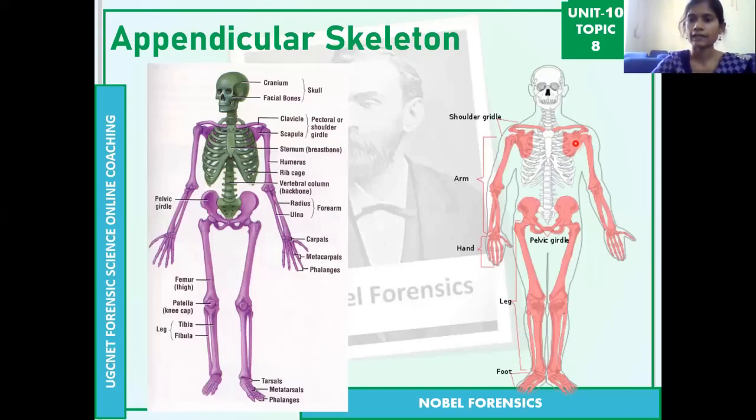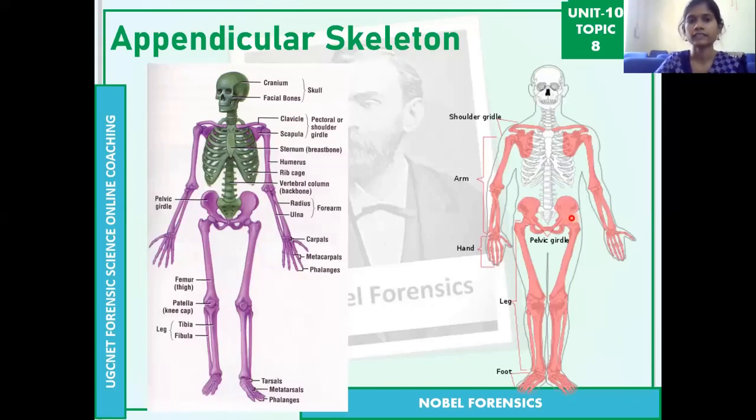Then coming to the hand bones. Each hand has 30 bones, and this hand has 30 bones, total 60. Same like that, our lower limbs also have 30 bones each. Next, these two, which are connected to the vertebral column and the lower limbs, are the pelvic girdle, and the other two are the pectoral girdle. So these become 126 bones in the appendicular skeleton.